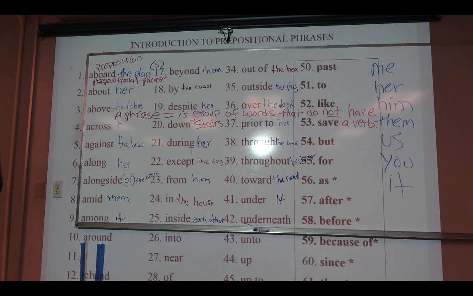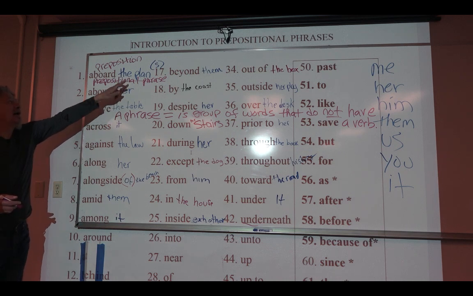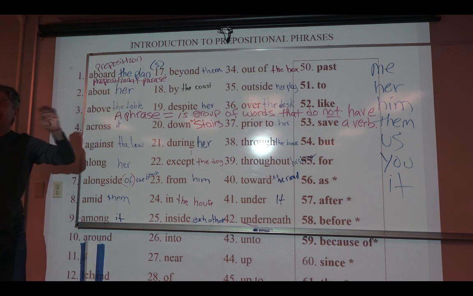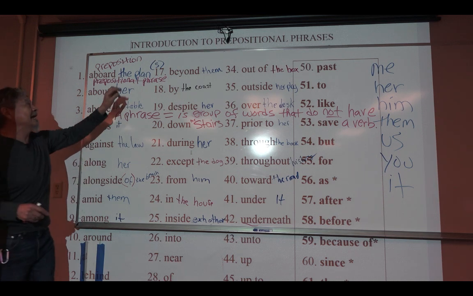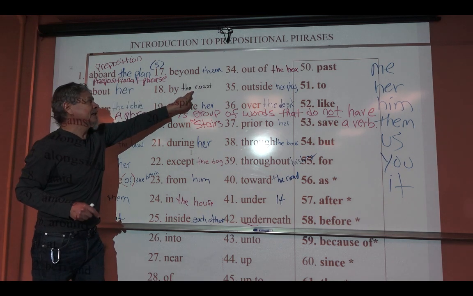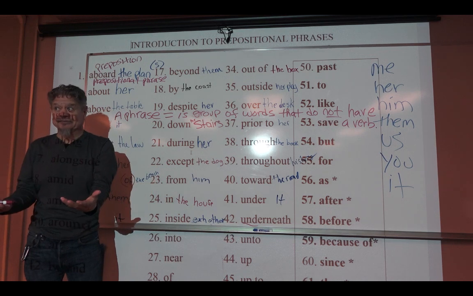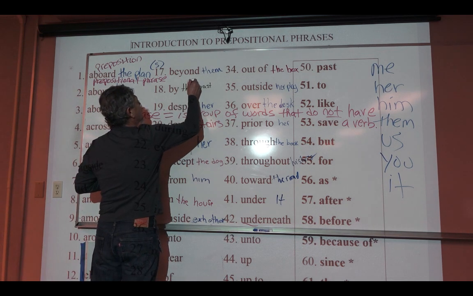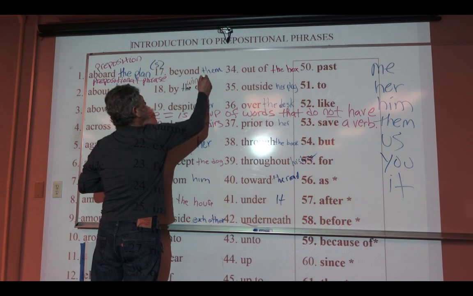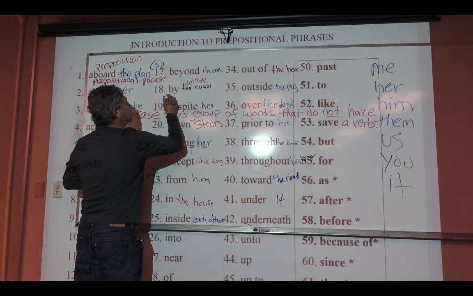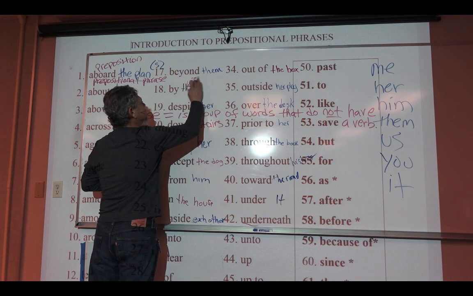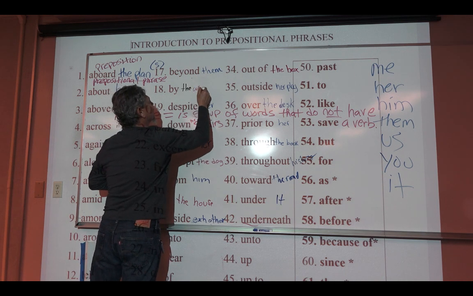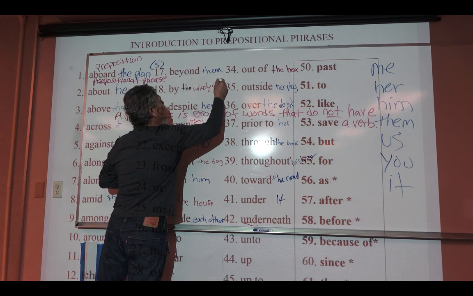A prepositional phrase is always going to begin with a preposition, and it's going to end with a noun or an object pronoun. Now, when it's a noun, it can have adjectives. Along by the windy coast. And so when we underline, I'm going to put it so you can see it is longer. Windy coast.